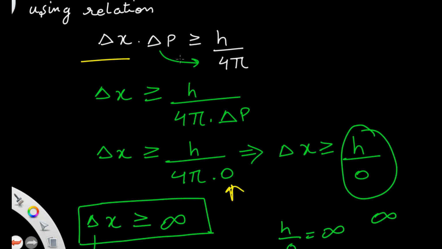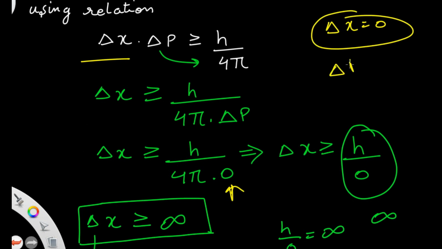And change the situation. If delta x is 0, if you put delta x is equal to 0, then delta p will become infinite, right? And look at the symbol, it is greater than equal to. Delta p will be greater than infinite. That's how Heisenberg uncertainty principle works. If you calculate the momentum, error in position will be infinite. If you calculate the position, error in momentum will be infinite.